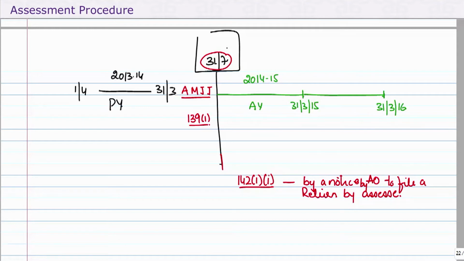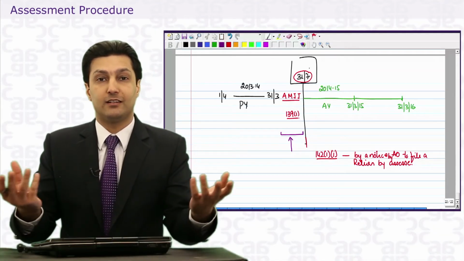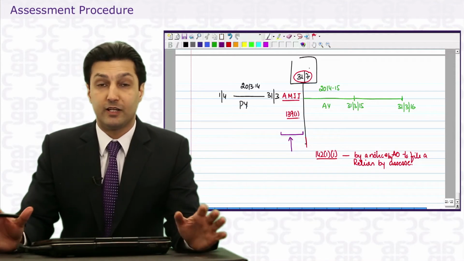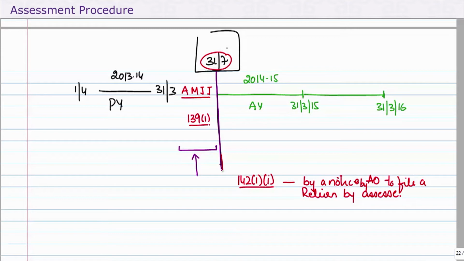Now the questions will be, can the AO send a notice during this period before the due date? Well, of course not. Why not? Because the return time has not gone yet, no? So if the return time has not gone, I told you this is Lakshman Rekha. So no notice under 142(1)(1) can be sent here. What if the assessee has already filed a return here before the due date?